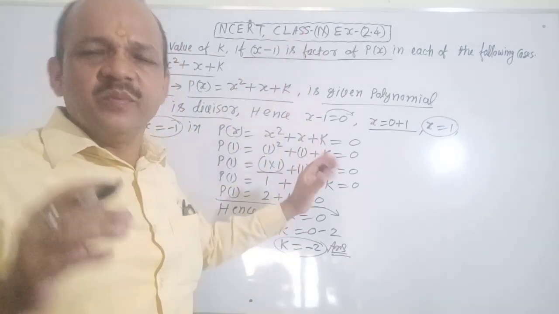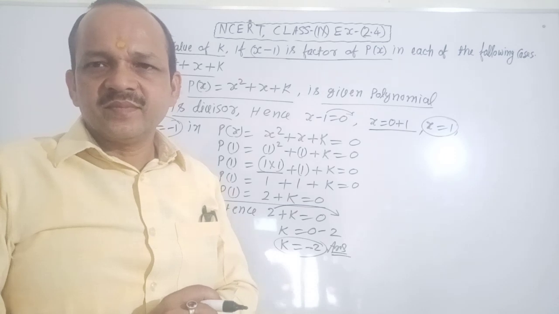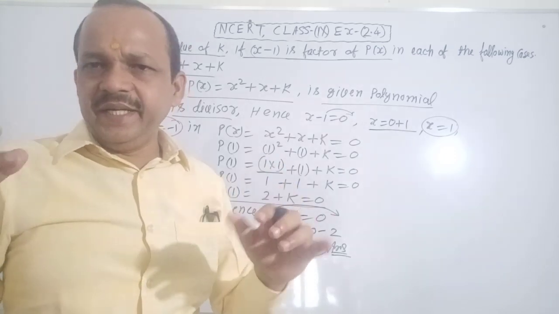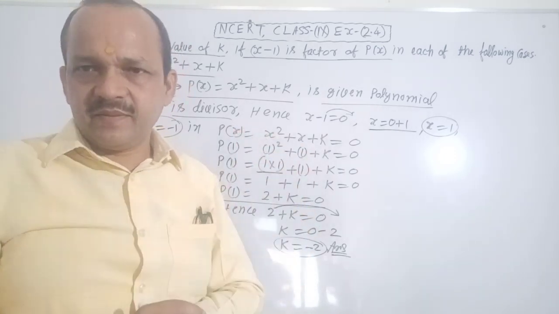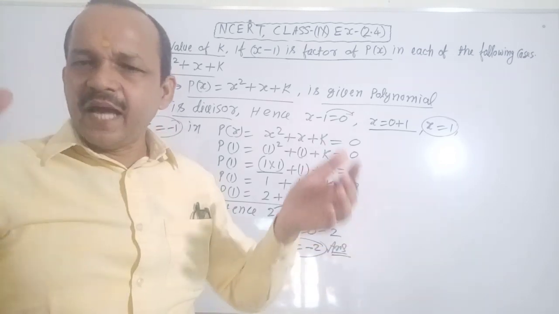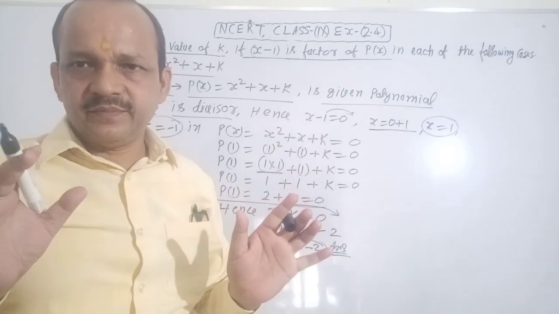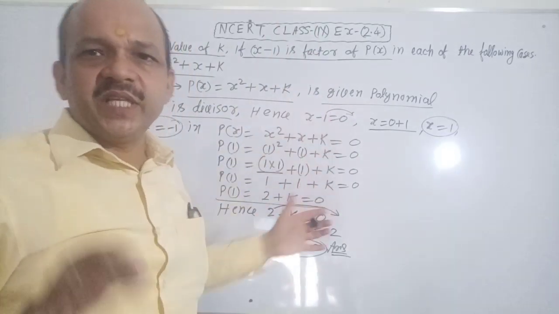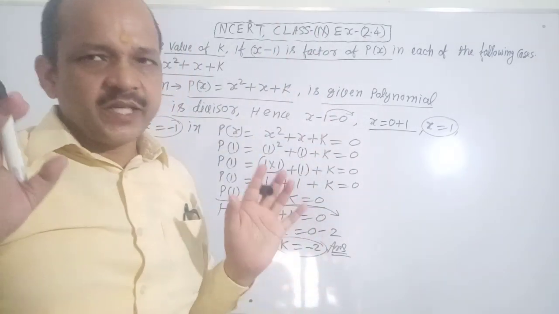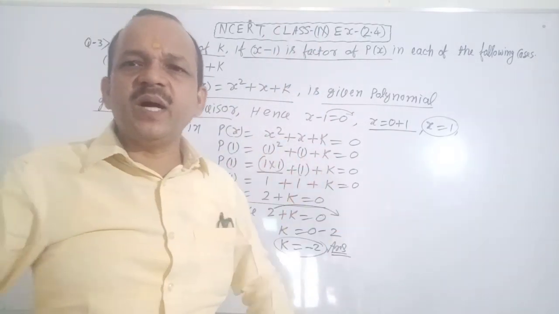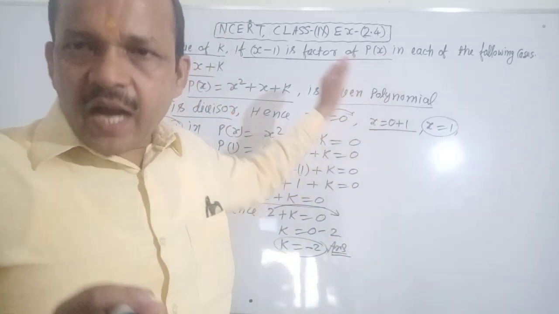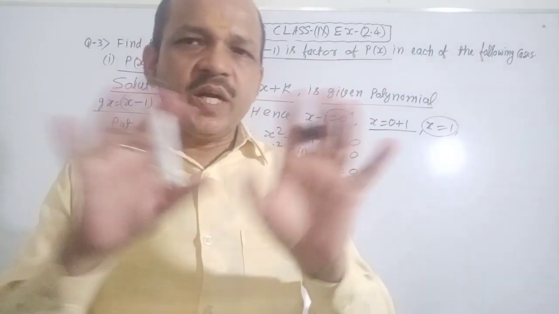You can solve any question and you can find the value of any number a, b, x, y, z and so on by the help of this solution. It is clear, no confusion.